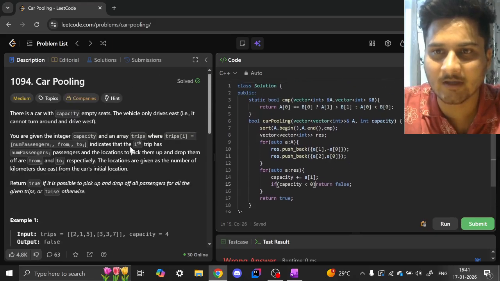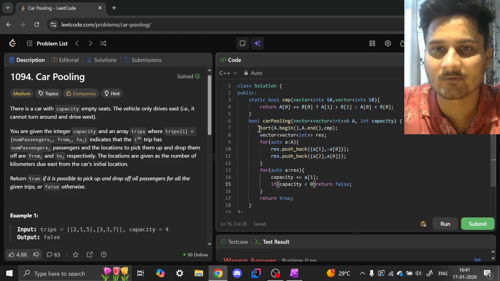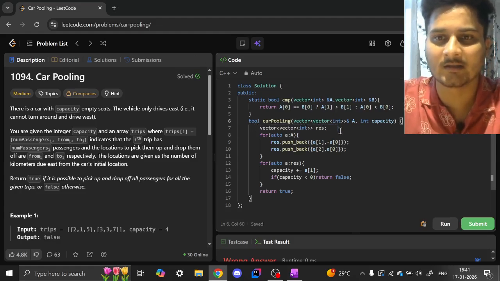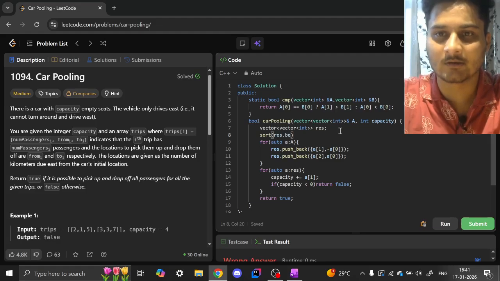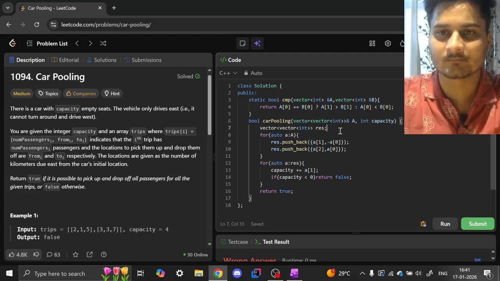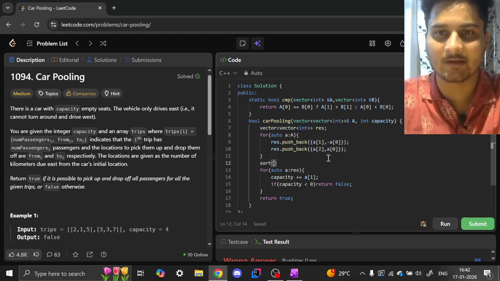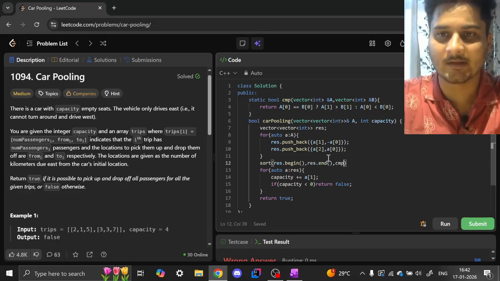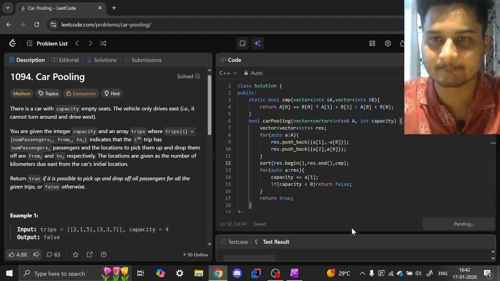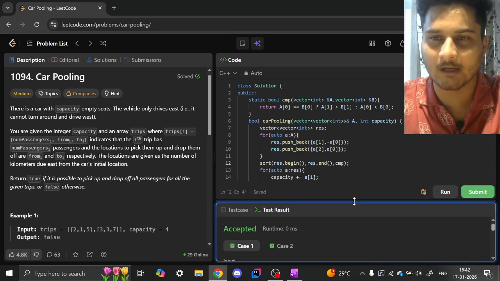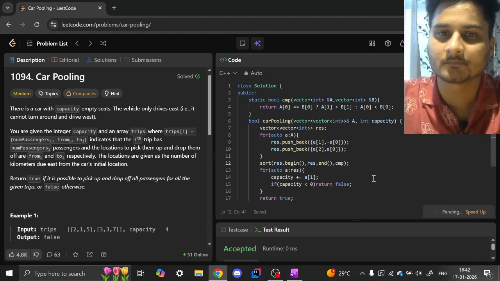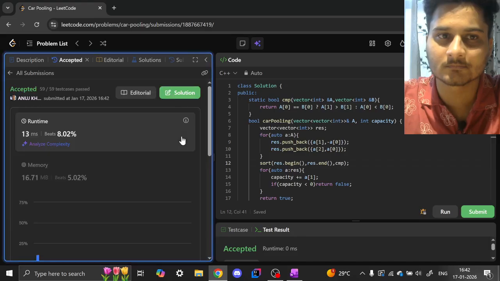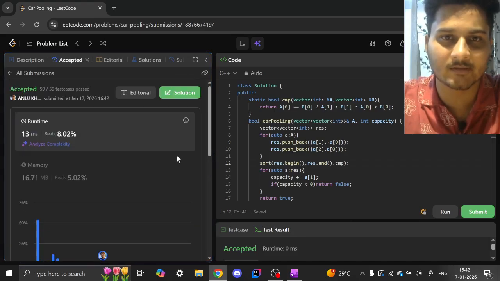But a dot begin, oh, we should not be sorting this array, rather we should be sorting our result array, right? Result dot begin, result dot end, cmp. Now it should be working. Yeah, it's working now. Let me try and submit this solution. Yeah, so we can see that all the test cases are passing.